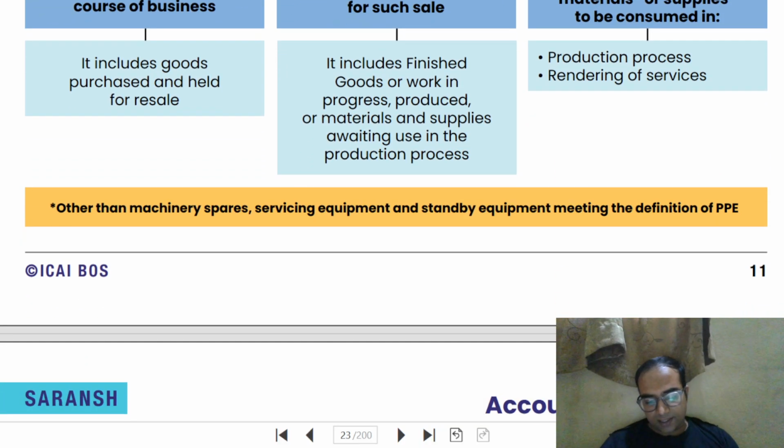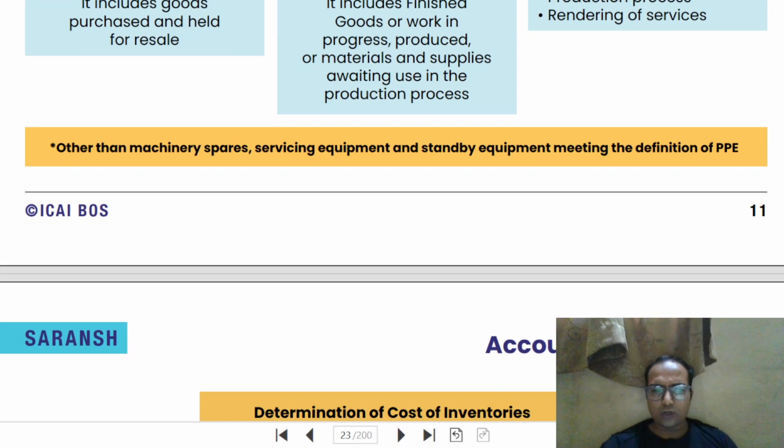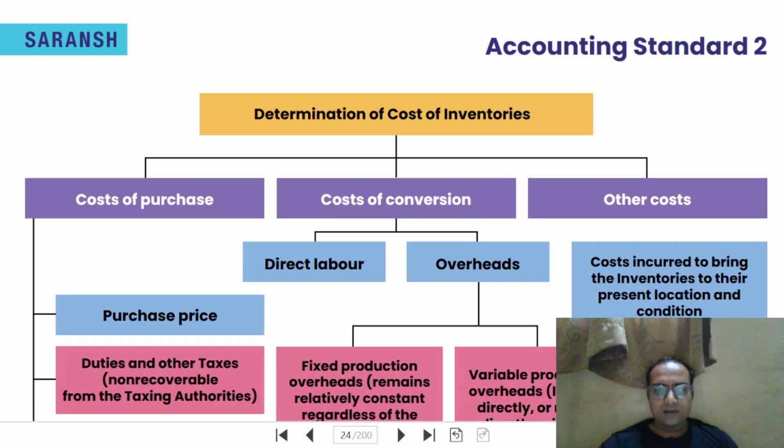Some spares which are categorized as plant property and equipment, that is the spares which have substantial value as per company policy and which have life more than 1 year, we categorize them as major spare. Okay, and the definition is given in plant property and equipment, so that is not covered in inventory.